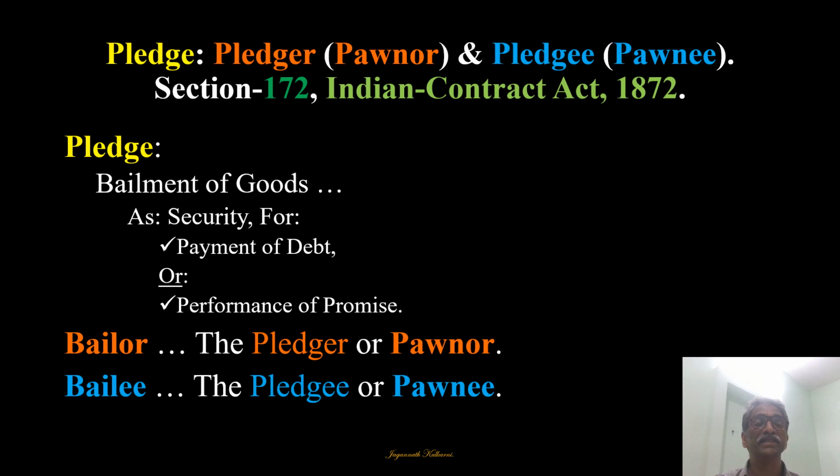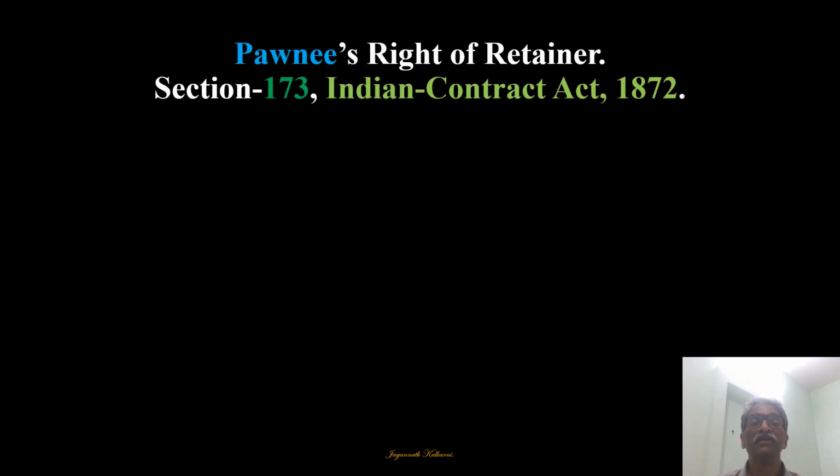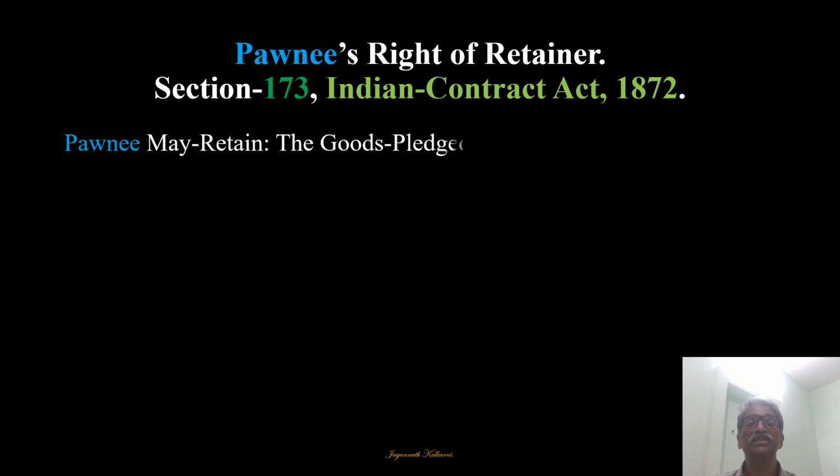Now, having considered this, let us see what the other provisions are. When we talk about the PAWNOR and PAWNEE, the PAWNEE's right will be more important because he is in the receiving position. The PAWNEE's right of retainer is given in section 173.